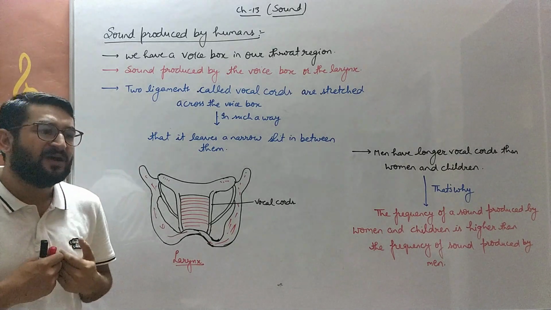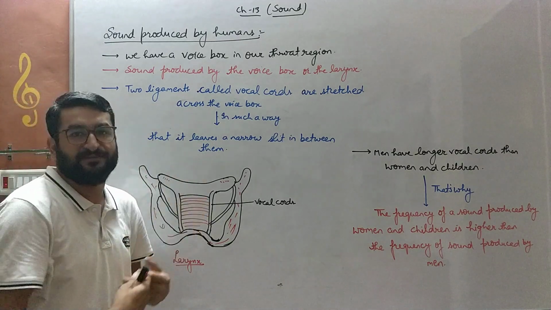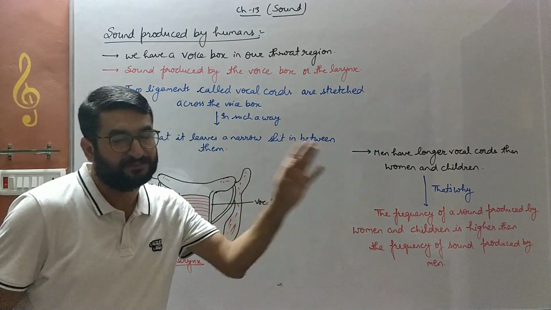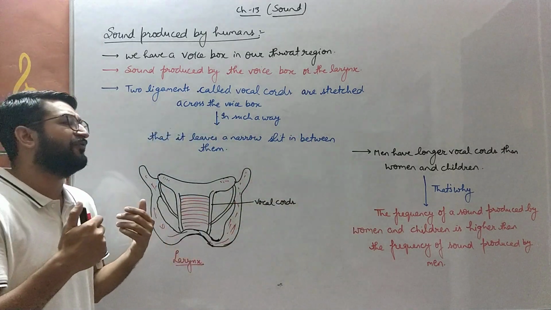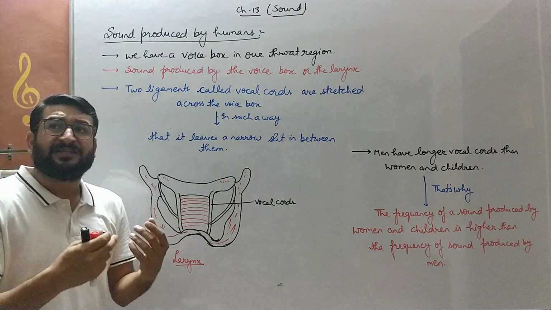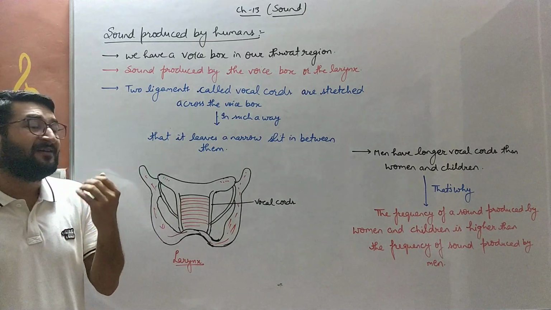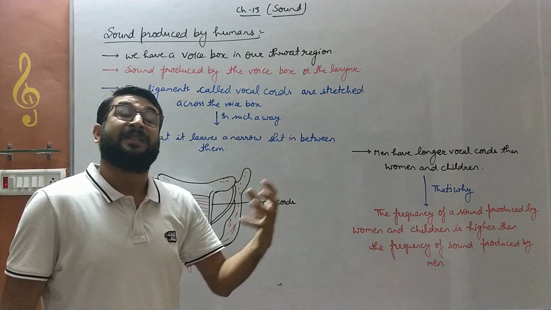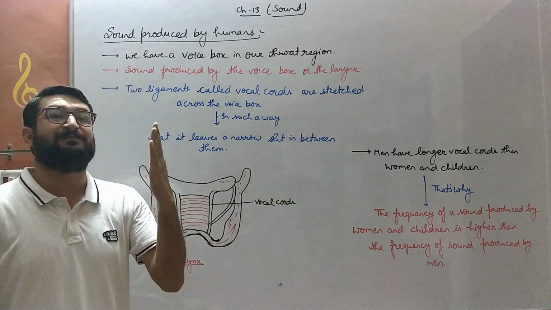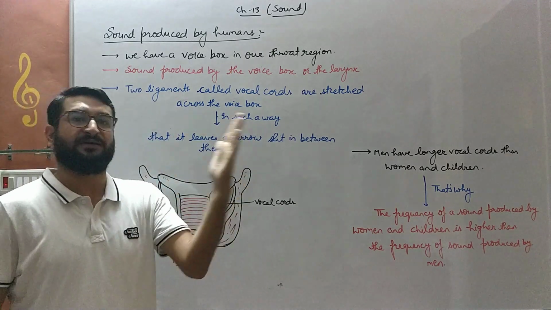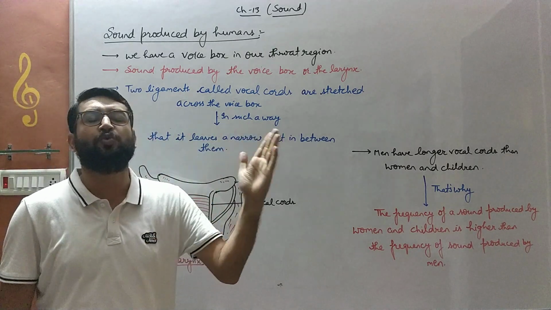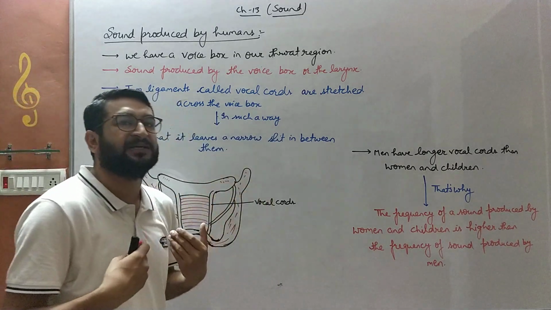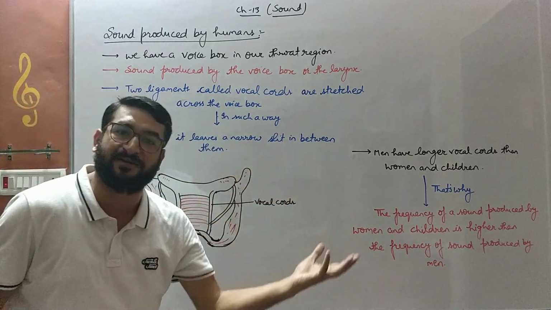Then we have discussed how the sound is propagated, how the sound travels from the source of sound to the listener. The sound travels in the form of waves, and the sound is propagated when particles of a medium give the energy to the next one. This transfer of energy takes place by back and forth movement. This continuous to and fro movement will help the sound to propagate from the source of sound to the listener.